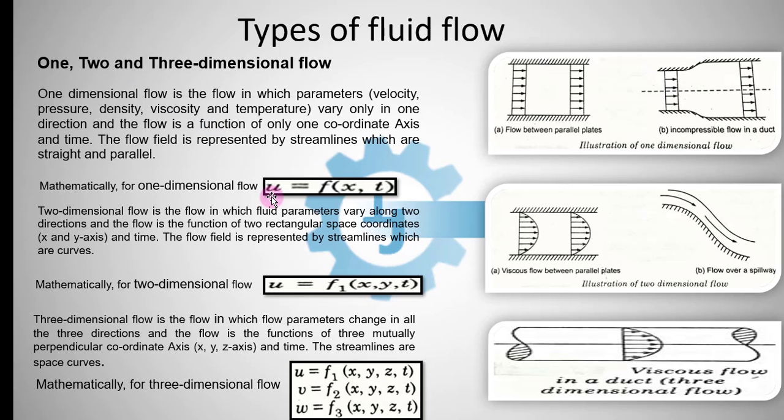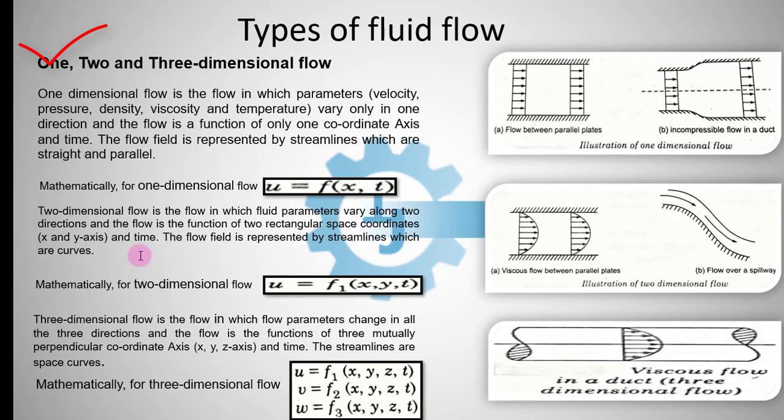Now we will discuss 1, 2 and 3 dimensional flow. In case of 1 dimensional flow, the parameters such as velocity, pressure, density, viscosity and temperature vary only in one direction, and the flow is a function of only one coordinate axis and time. The flow field here is represented by streamlines which are straight and parallel. Mathematically, we can write for one dimensional flow u equals a function of x and time t. So here we can see the streamlines are straight and parallel and the velocity is a function of x and time t.